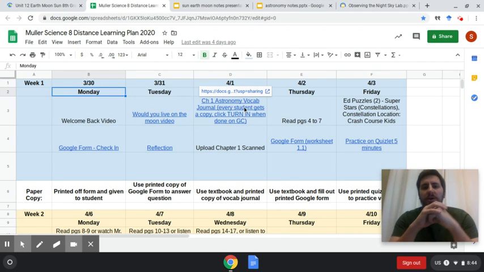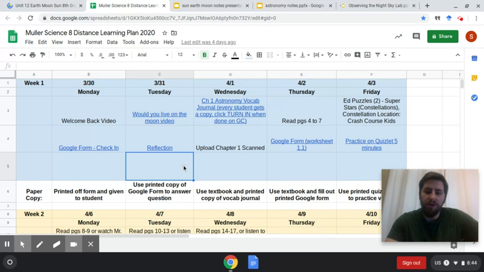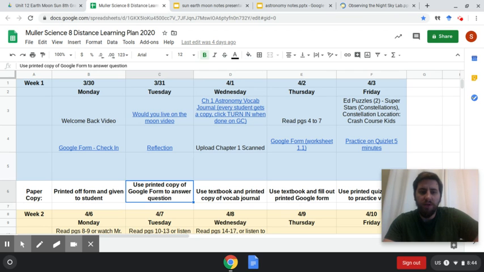Wednesday, we talked about our vocab for chapter 1, Earth, Moon, and Sun. So we did a little vocab journal for that. A lot of you guys did a really wonderful job with that. Thursday, we started reading from the textbook, page 4 through 7, and did a Google form worksheet. Friday, we watched 2 Ed Puzzles on constellations, and hopefully you did a little practice with your Quizlet, your vocab terms.